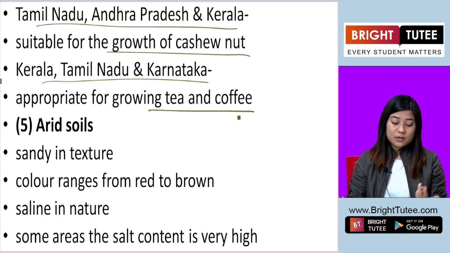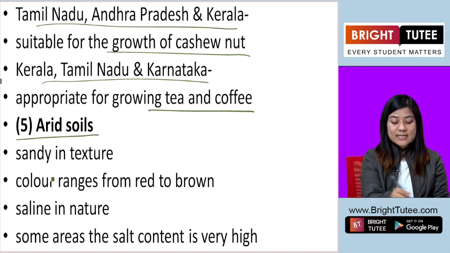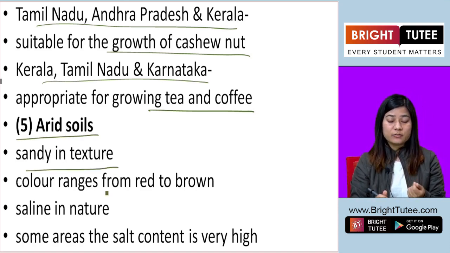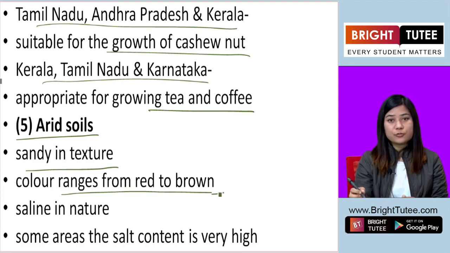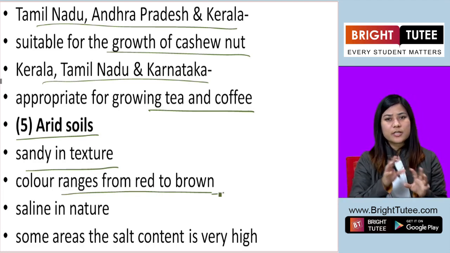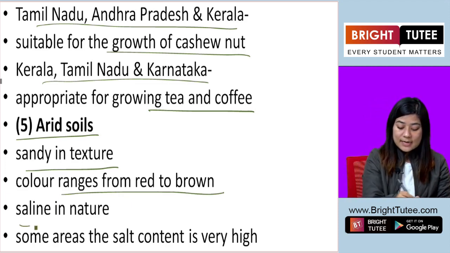The fifth type of soil is called arid soils. Now this is sandy in texture. It's very sandy, just like sand. And the color of this soil ranges from red to brown. So they look red, reddish brown, brownish red, also brown. They are saline in nature.